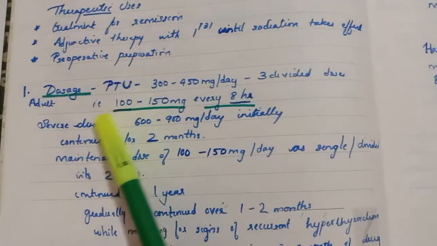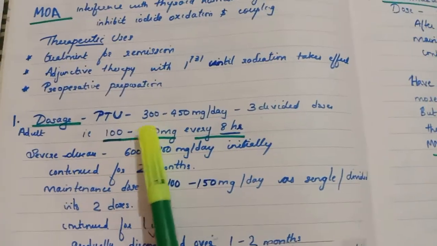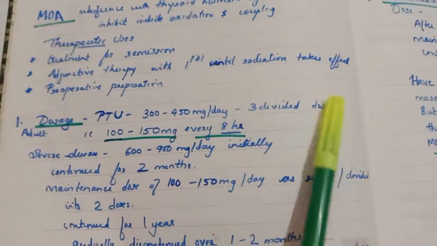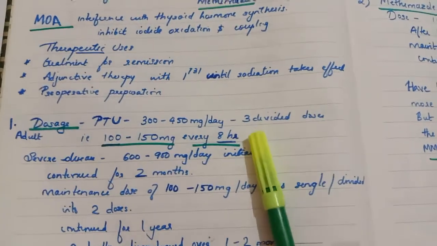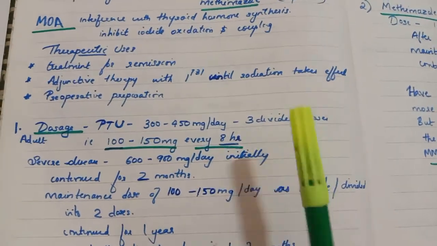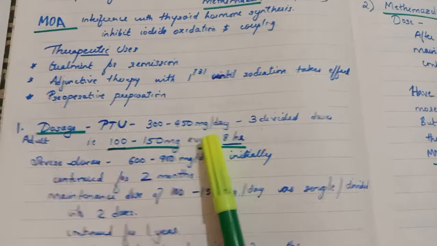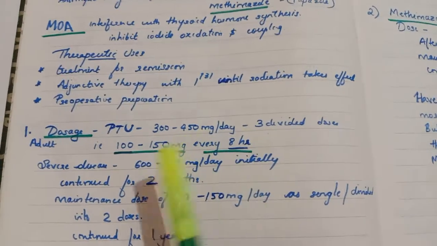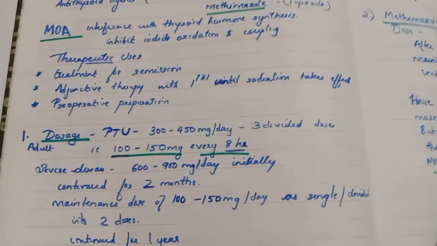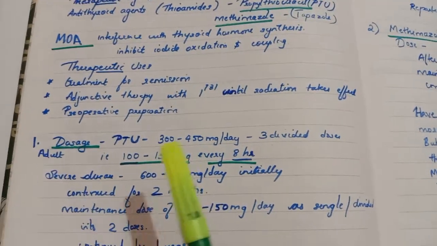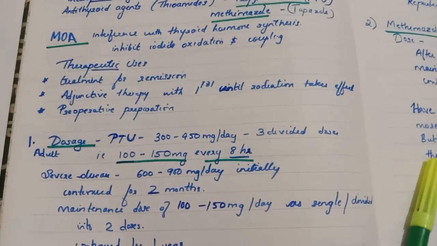Now we are moving to the dosage. Propylthiouracil will be given at 300 to 450 mg per day. That is the maximum limit. That will be given in 3 divided doses at the initial stage. So this 300 to 450 mg you can give as 100 to 150 mg every 8 hours, like morning, afternoon and evening.